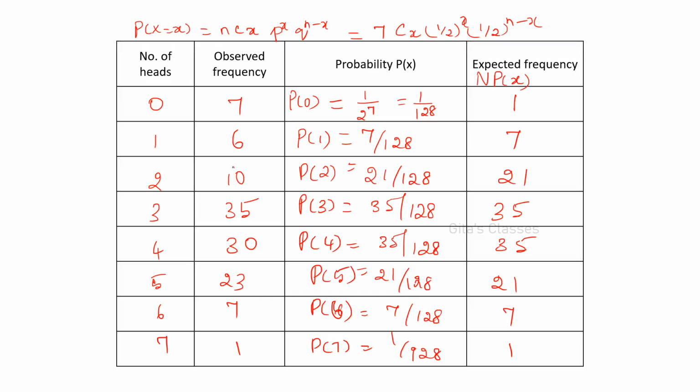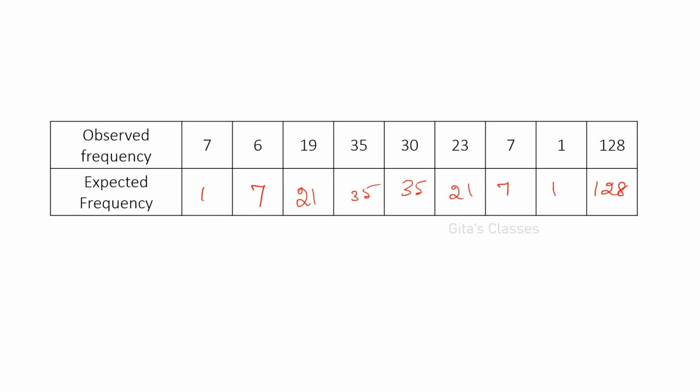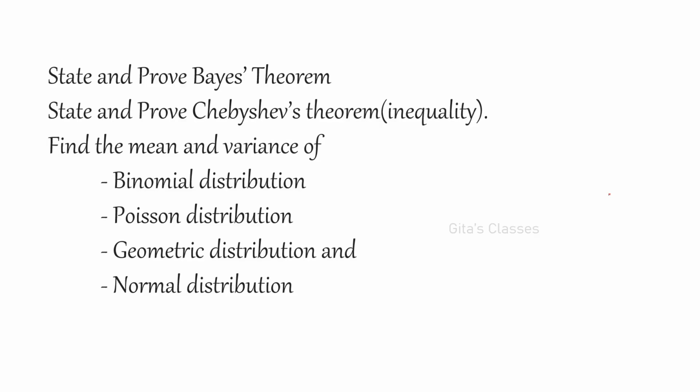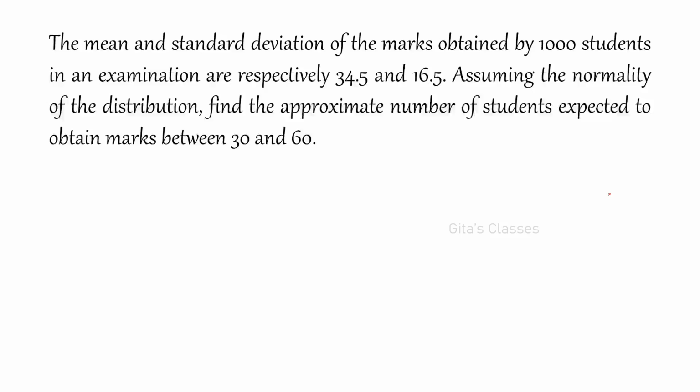These are the observed frequencies given. Now the expected frequencies are these. If you add them, you should get 128. So next you write whatever values are given, observed frequency and expected frequency. Only one point you have to remember: if you add these values, you should get the same value, 128. That means when you are rounding the values, you have to be careful. Next, this is a derivation. Please go through that. These theorems also, you have to go through the derivation part.